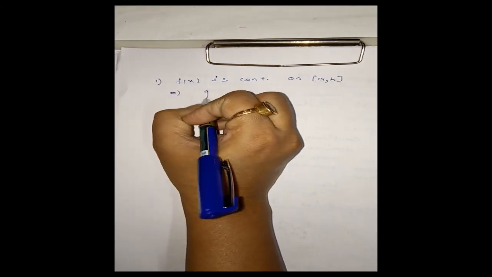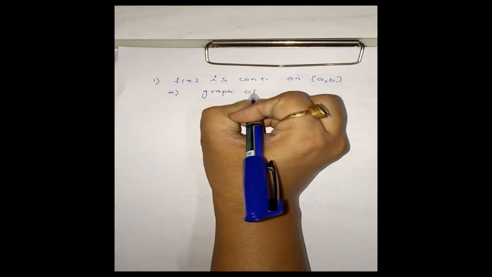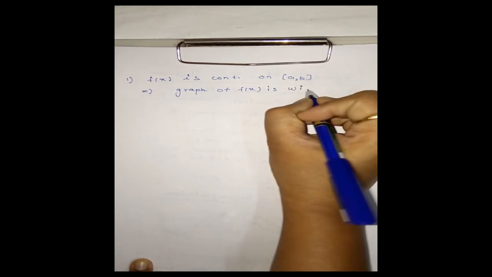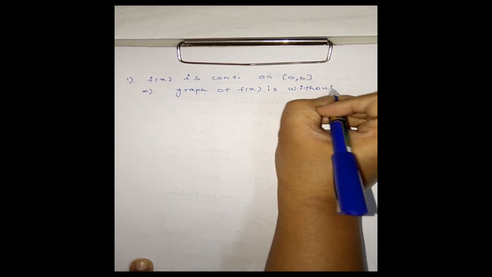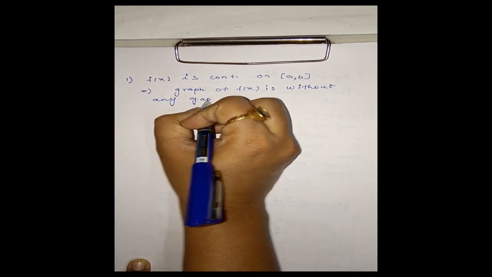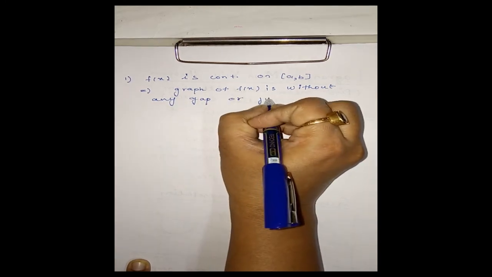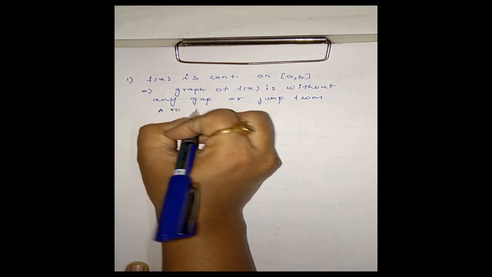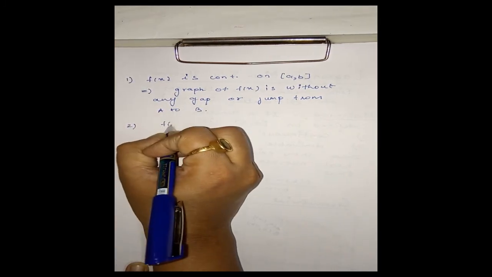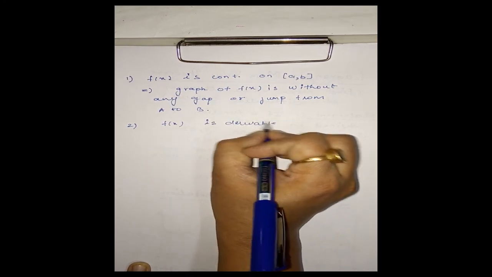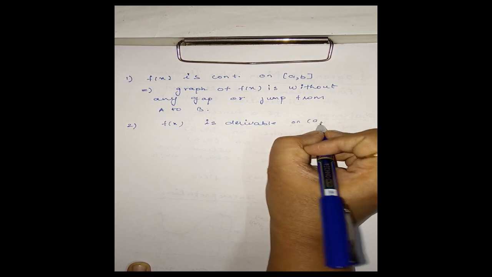This means the graph of f(x) is without any gap or jump from A to B. Second, f(x) is derivable on the open interval (a, b).